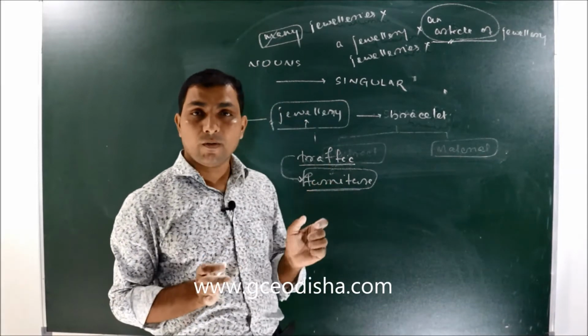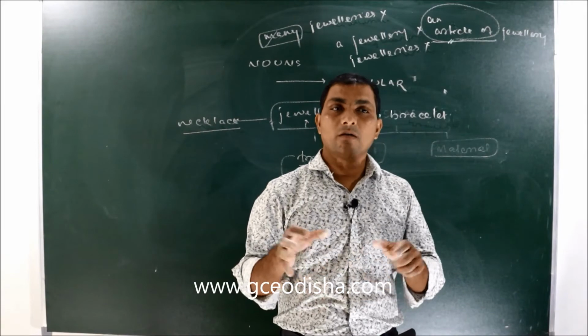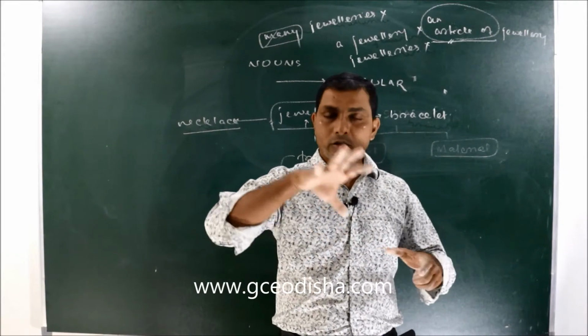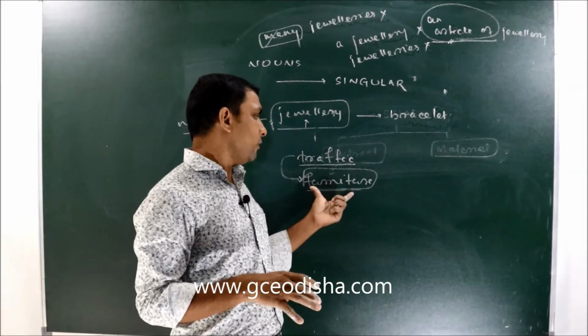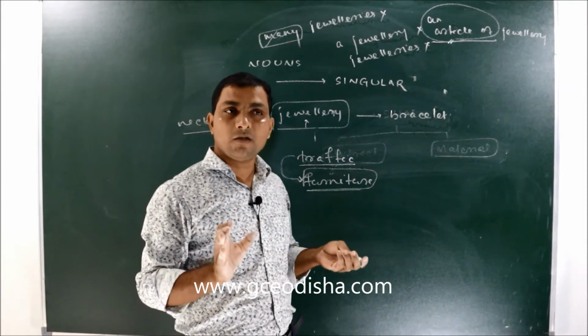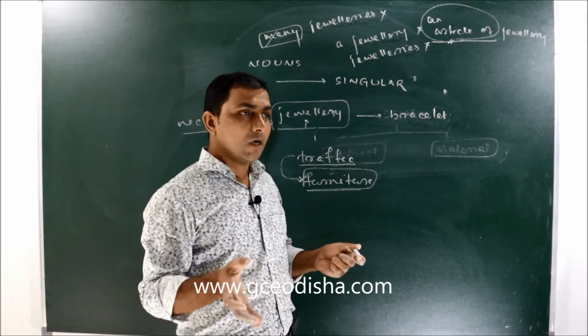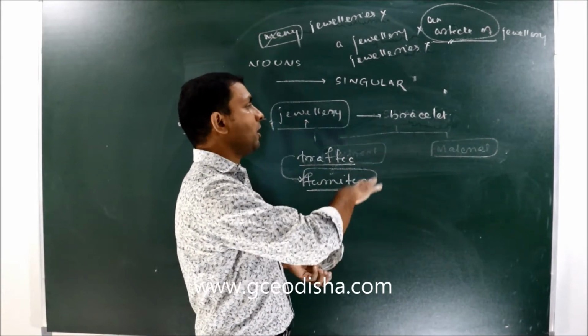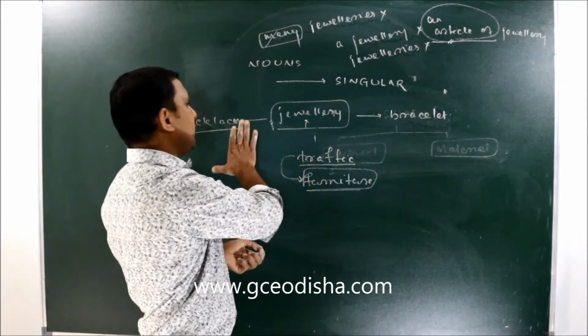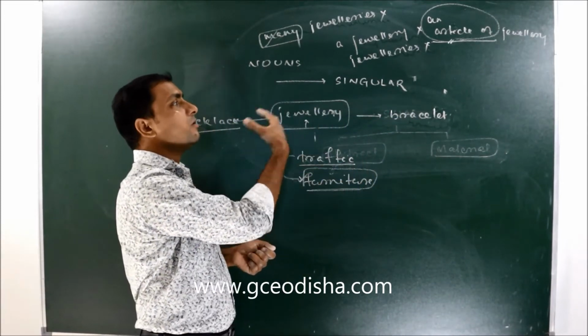When we say the traffic, it means bus, trucks, cars, all sorts of things combinedly make the word traffic. When we say furniture, it is chair, table, etc. And the parts of that, chair, table, bus, truck, car, bracelet, necklace, these words are singular.